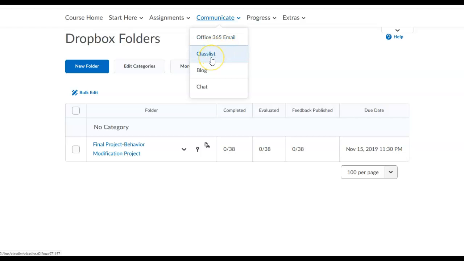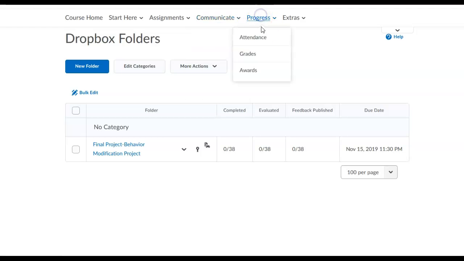Now, class list is where you'll see everyone in your class, and if you want to send a message just to one or two people, you can click on the class list. My name is listed there, and that's the way you can reach just me. Remember, in email, it is private, and only I will see it if I'm the only name clicked.